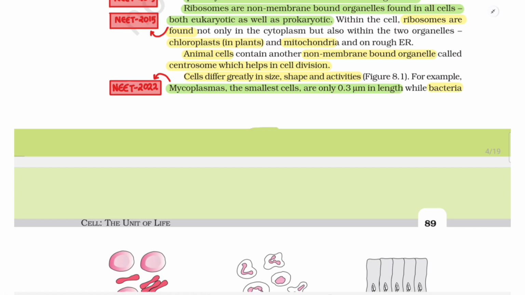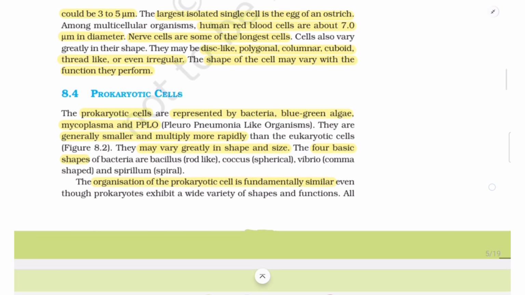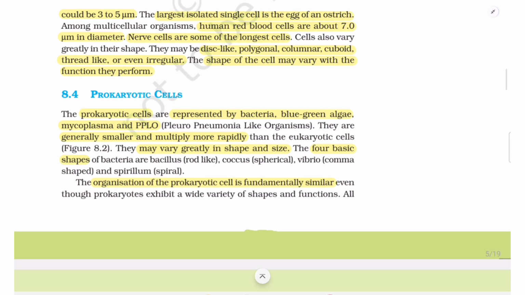Cells differ greatly in size, shape, and activities, figure 8.1. For example, mycoplasmas, the smallest cells, are only 0.3 micrometer in length, while bacteria could be 3 to 5 micrometer. The largest isolated single cell is the egg of an ostrich. Among multicellular organisms, human red blood cells are about 7.0 micrometer in diameter. Nerve cells are some of the longest cells.